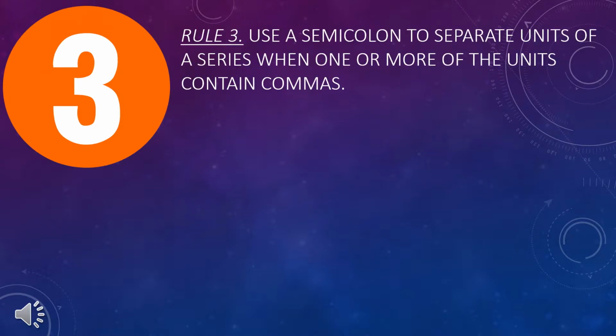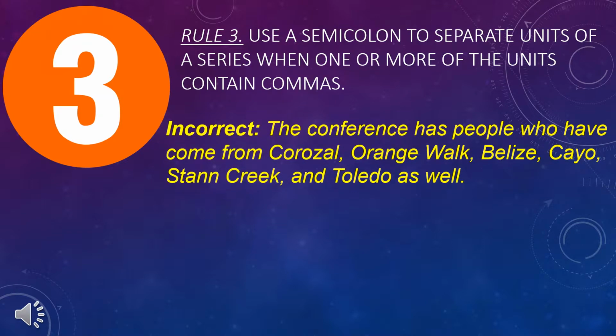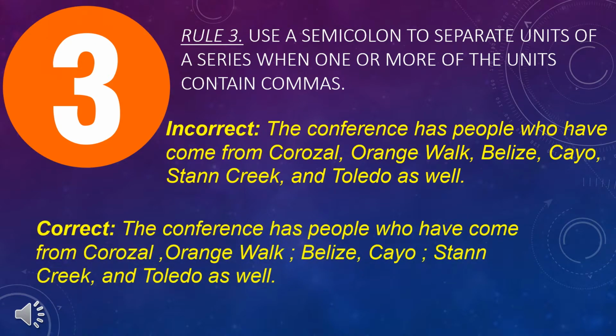Rule 3. Use a semicolon to separate units of a series when one or more of the units contain commas. Incorrect: The conference has people who have come from Corozal, Orange Walk, Belize, Cayo, Stann Creek, and Toledo as well. Correct: The conference has people who have come from Corozal, Orange Walk, Belize, Cayo, Stann Creek, and Toledo as well.